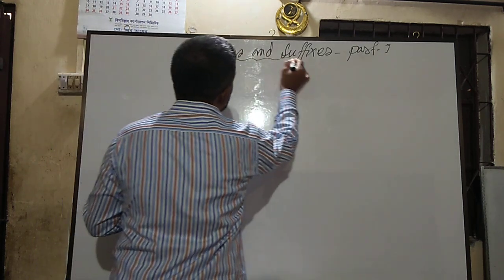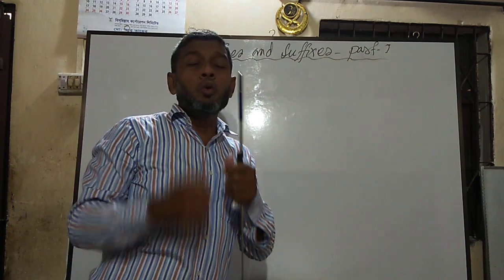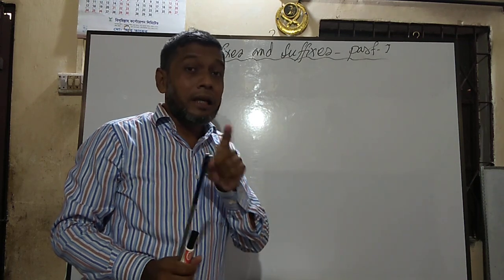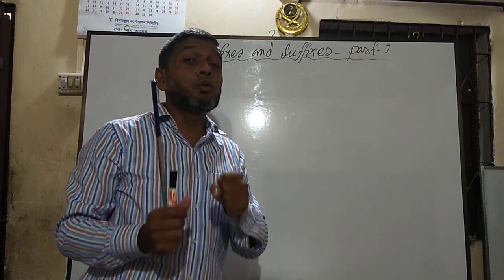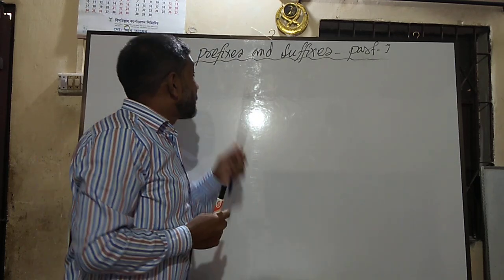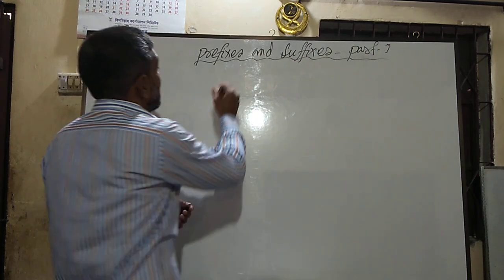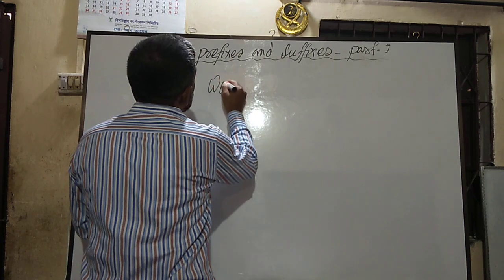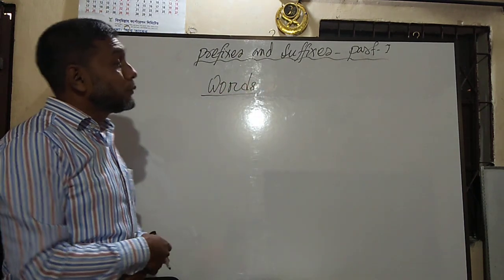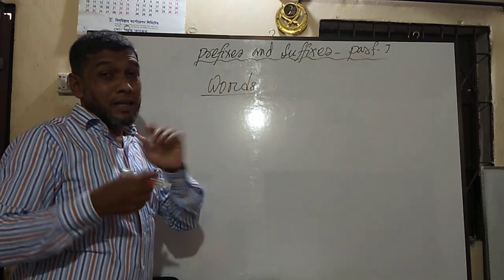So prefixes and suffixes. So dear students, to know a thing clearly, we should know the origin of it first. This should be our motto. We should know the origin first. So I am going to tell you the origin of prefixes and suffixes first. So dear students, we know this, everyone here: words. In English, in Bengali, in any other languages, we have words. From the words we start first.